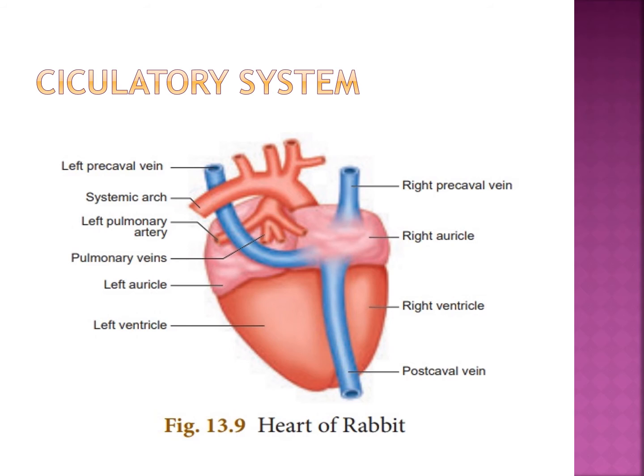The posterior vena cava, inferior vena cava veins collect blood from all parts of the body. That means veins take deoxygenated blood, and the aorta takes oxygenated blood.